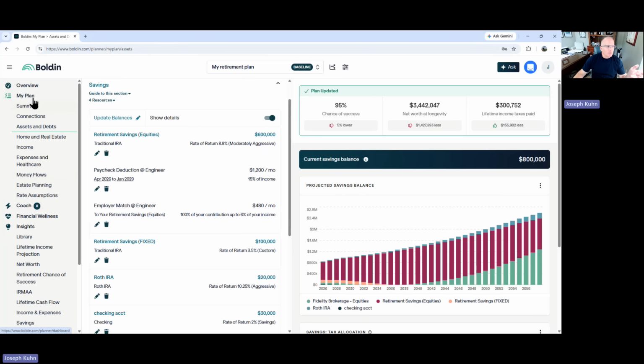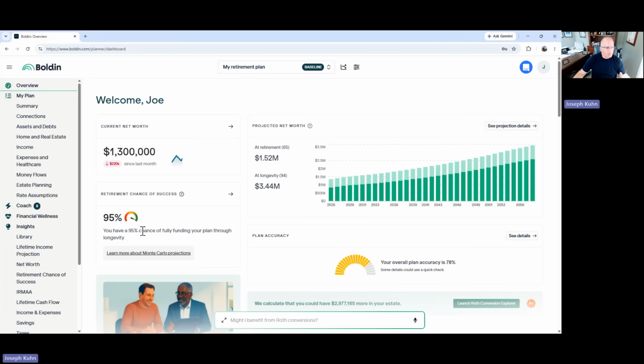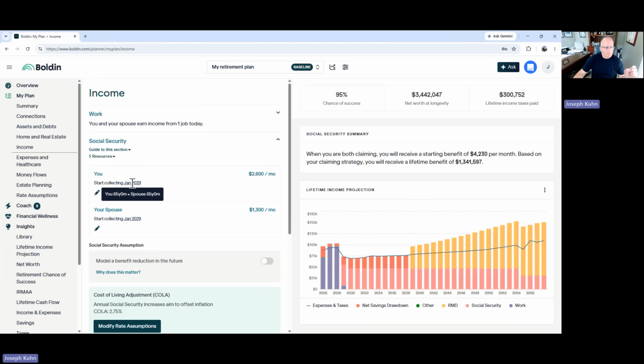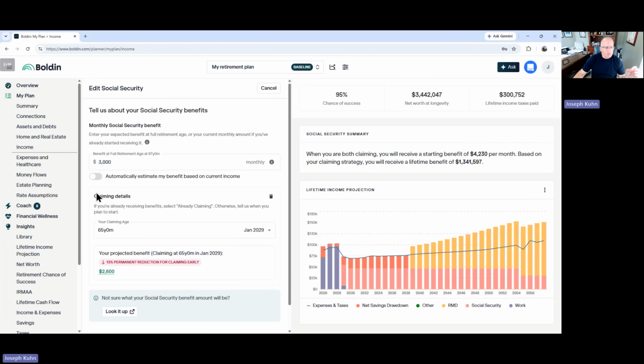Social Security timing. So, hey, we're back to 95% probability of success. Let's go to income. They're presently planning on taking Social Security at 65, and 65 for a spouse. They happen to be the same age. So I'm going to change that to 62. Let's just see what happens.